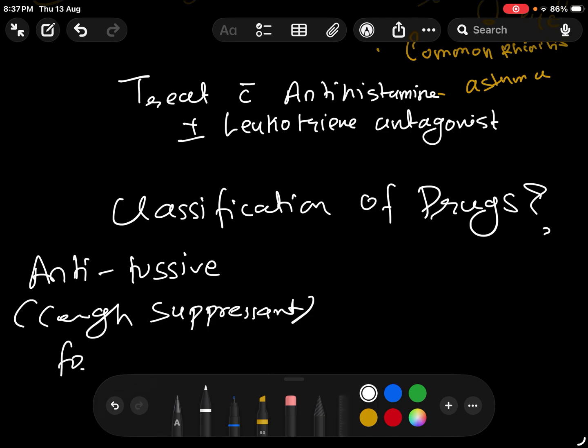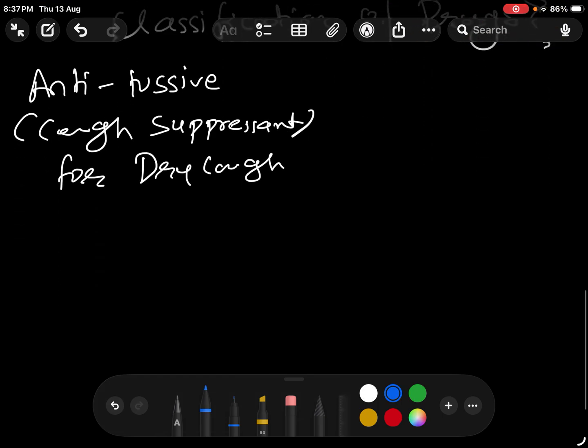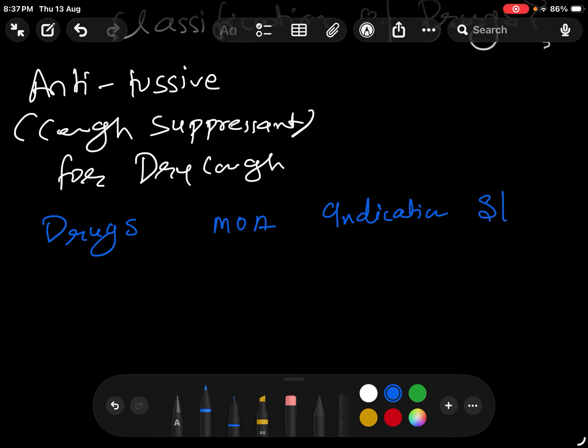Remember, we give these for dry cough, when the patient is having a dry cough. So what are the drugs that we are using in antitussives? What is the mechanism of action of the drugs? What are the indications, and we will also discuss the side effects of the drugs with examples.